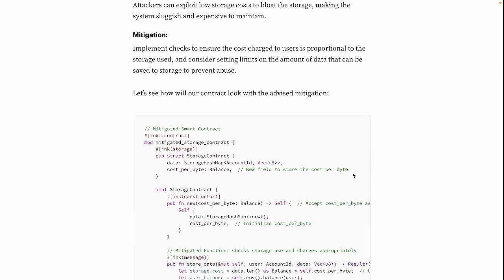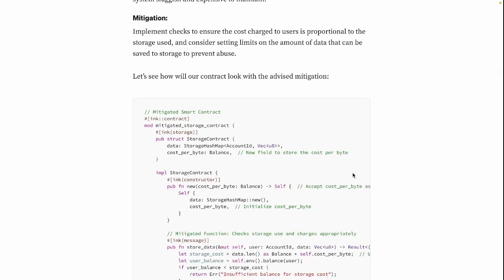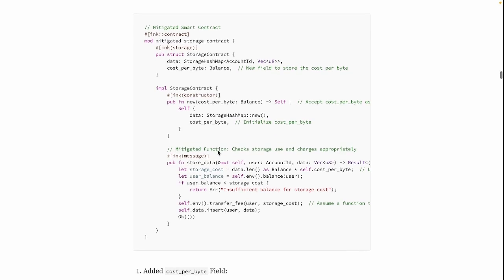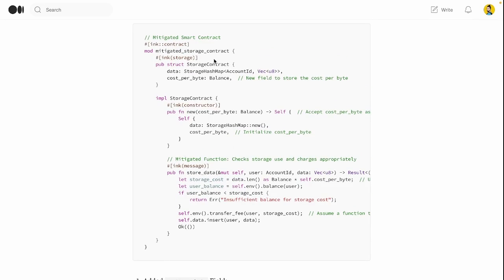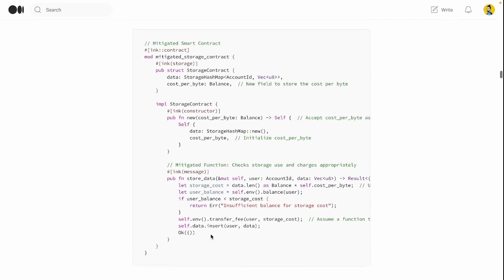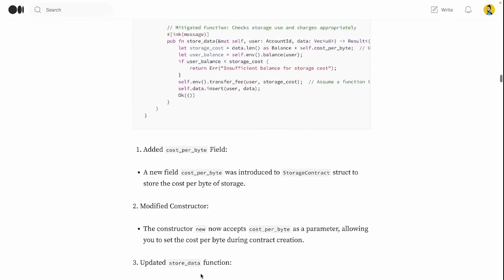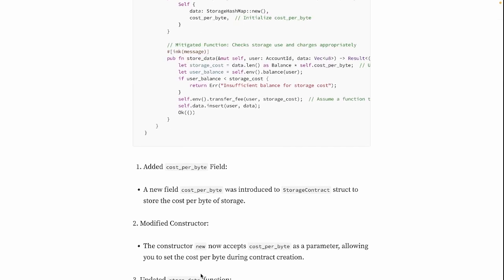Implement checks to ensure the cost charged to users is proportional to the storage used, and consider setting limits on the amount of data that can be saved to storage to prevent abuse. Now let's see how our contract will look with the advised mitigation. This is what I'm saying, they would provide the mitigation in the forum, but again I had to figure out what it's saying here, how to understand it. So I wanted to extend it so I can add a few points, even though I'm not an expert on Rust at the moment at least. But yeah, let's see a bit about it.